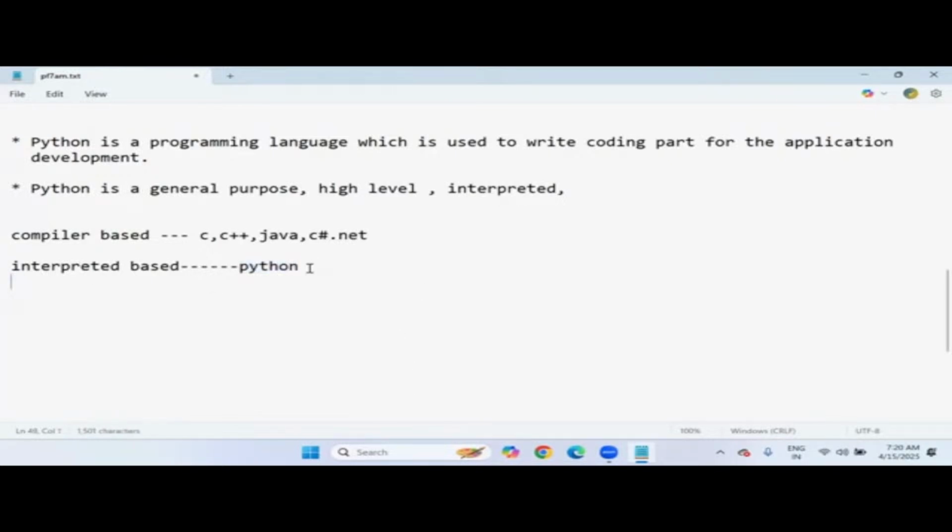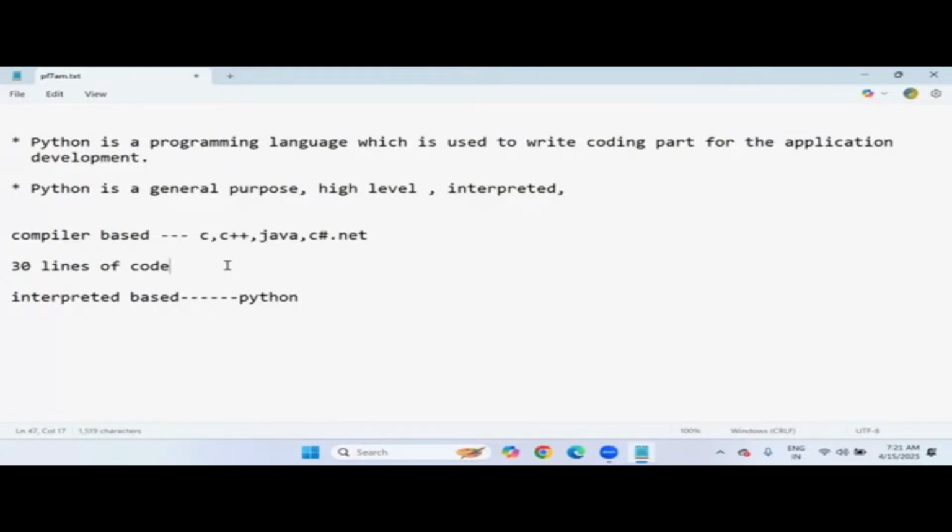That means what? For example, if I take compiler based languages like C, C++, Java, C#.NET, and I write some 30 lines of code, whenever I run the program in these languages, the whole program at a time will be checked. And after checking, if any compilation issues are there, then it produces compilation errors.